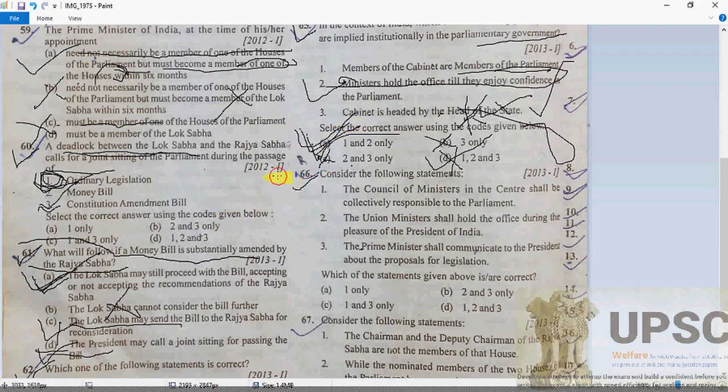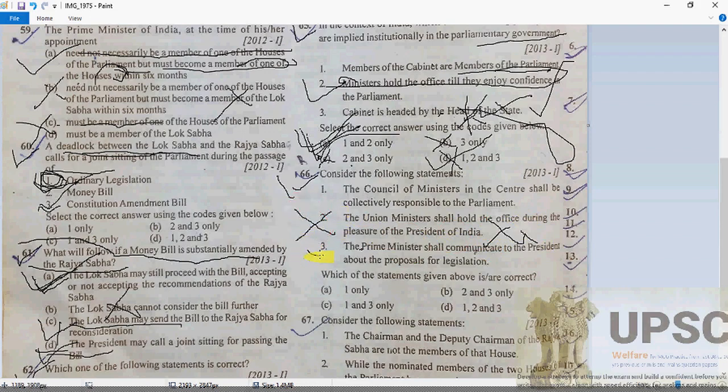Now 66. Consider the following statements: the Council of Ministers in the Centre shall be collectively responsible to the Parliament. As we know, that is absolutely correct, because the Council of Ministers in the Centre is totally responsible to Parliament. Second, the Union Minister shall hold office during the pleasure of the President. How could that be? Not until a confidence motion has been declared. So B is wrong.